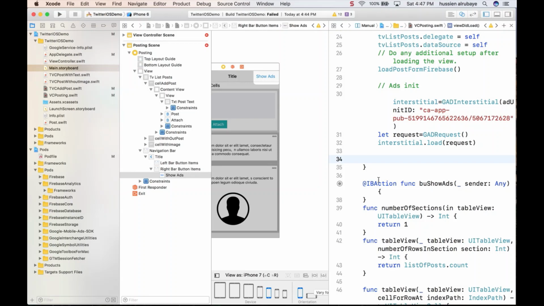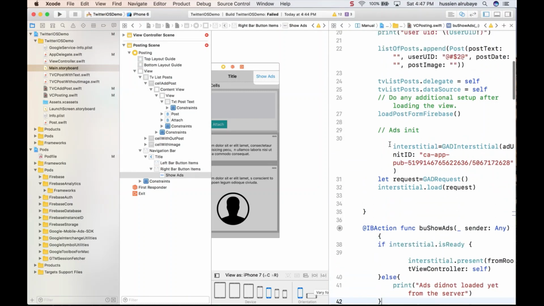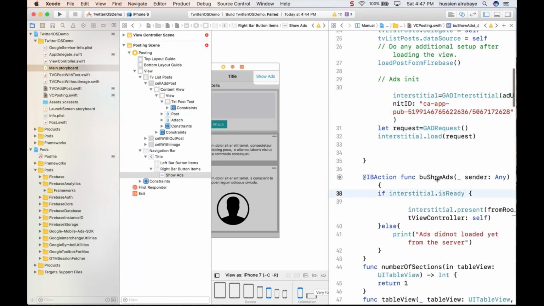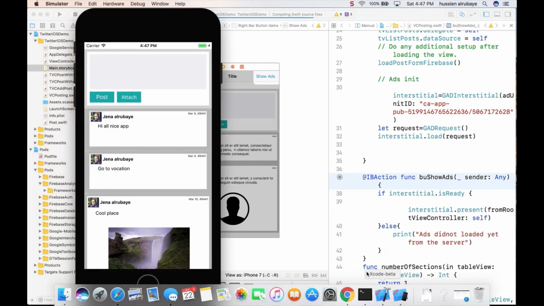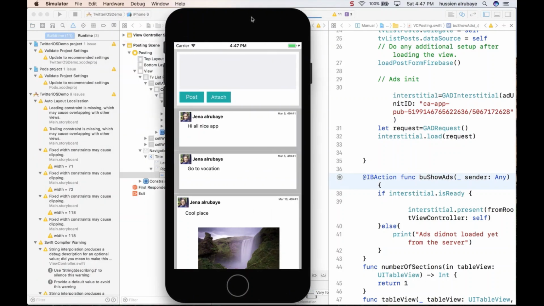So what I did at this point is say, when the application gets started, please load the ads. So now the ads are loaded. After a while, when someone wants to see the ads, they just click on this button and they will see the ads. This is just a basic example of how to show the ads. For sure, you will not show it this way, but this was the problem and how to fix it. Boom, this is all of it.